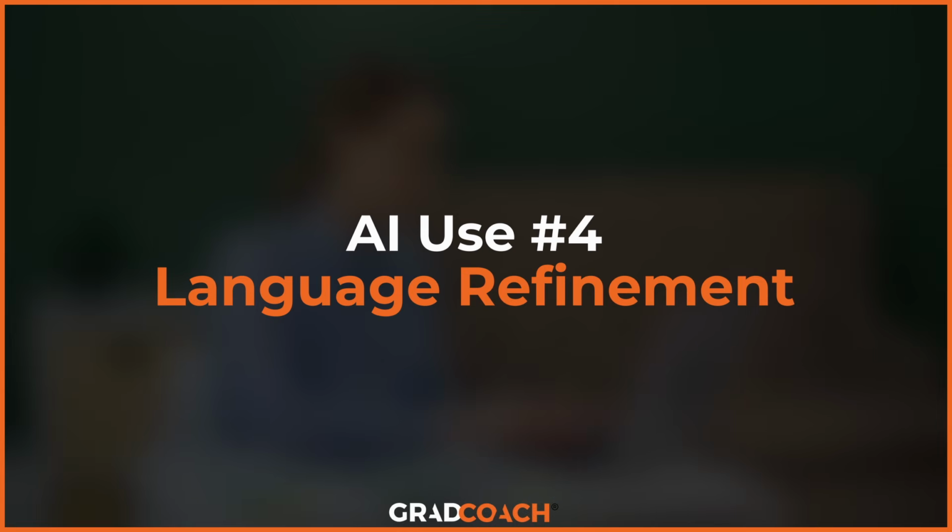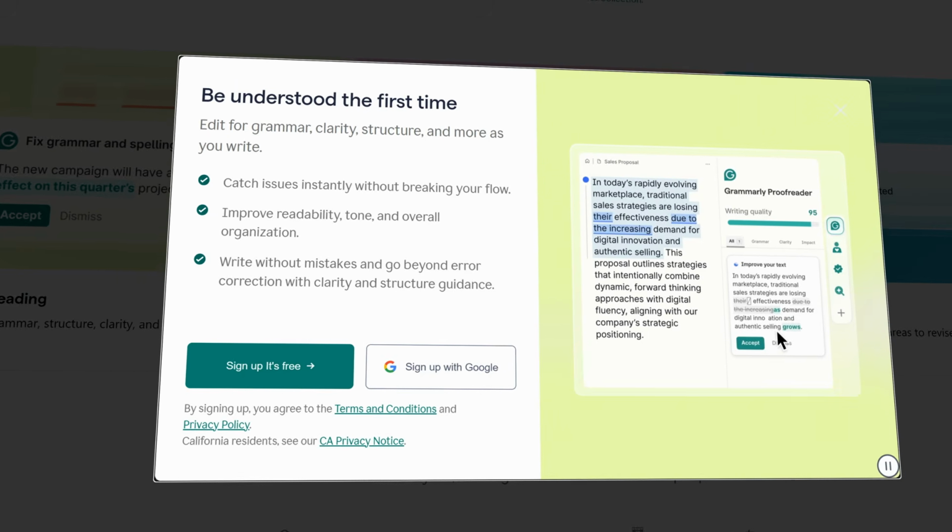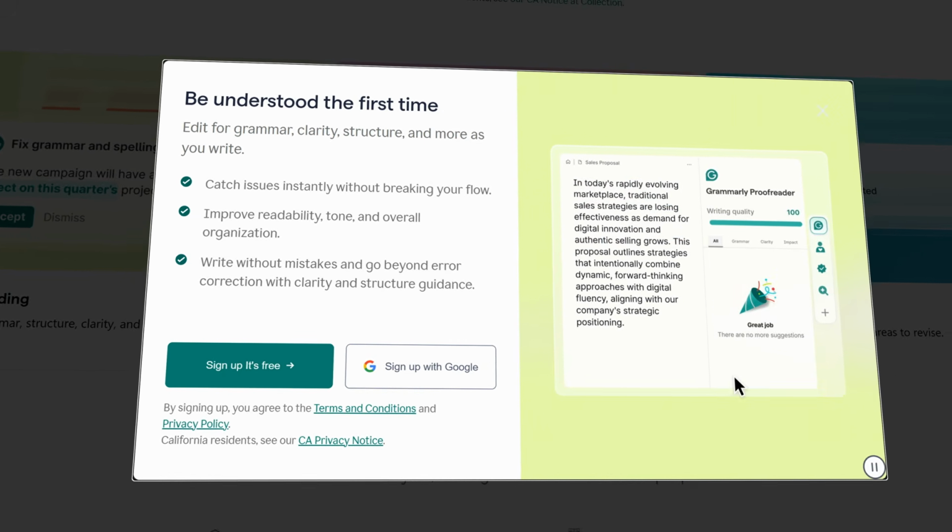Last but certainly not least, you can use AI for language refinement. Once you've written your synthesis in your own words, AI tools like Grammarly can help improve clarity, precision, or flow. This is similar to using grammar checking software for editorial support that's already built in. The key boundary is that the ideas, interpretations, and structure must originate from you.